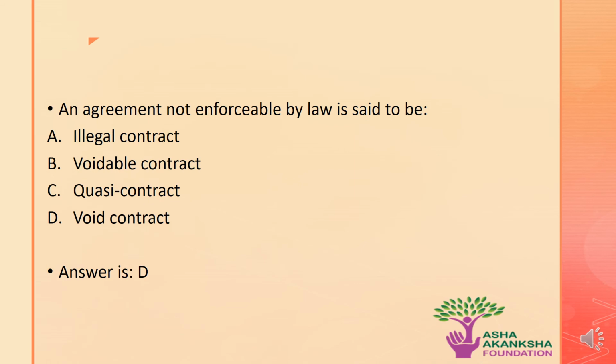The next question is: an agreement not enforceable by law is said to be what? Options are A. Illegal contract, B. Voidable contract, C. Quasi contract, or D. Void contract. The correct answer to this question is option D, that is, an agreement that is not enforceable by law is a void contract.